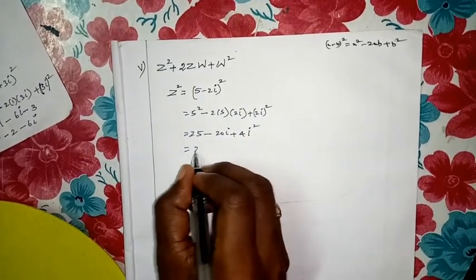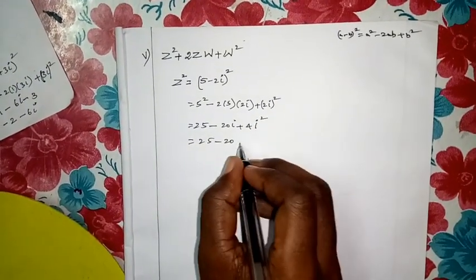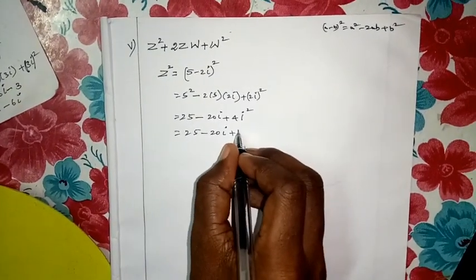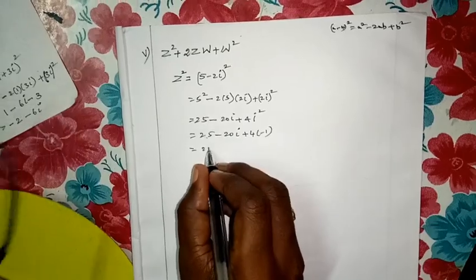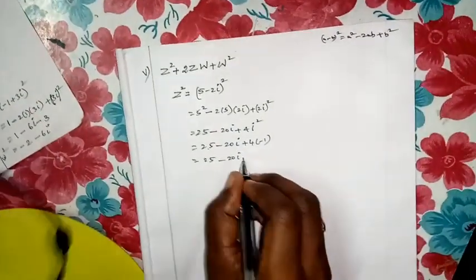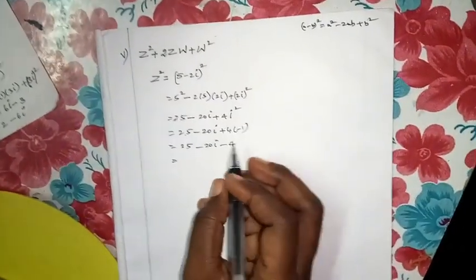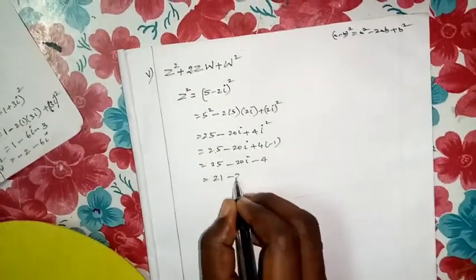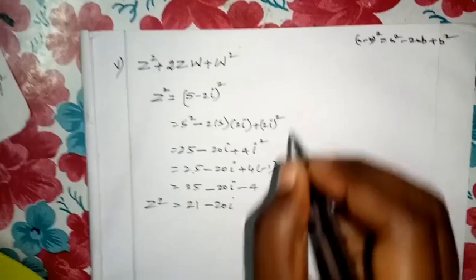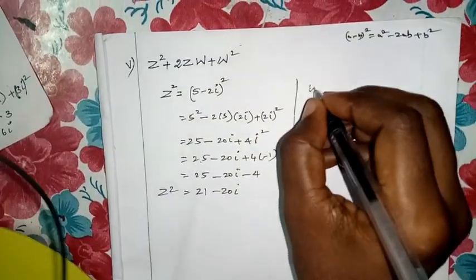i square value is minus 1, correct. So it is equal to minus 4. It will come 25 minus 20i minus 4. Then add the real parts: 25 minus 4 is 21, minus 20i. This is Z square. Then here, children, W square.